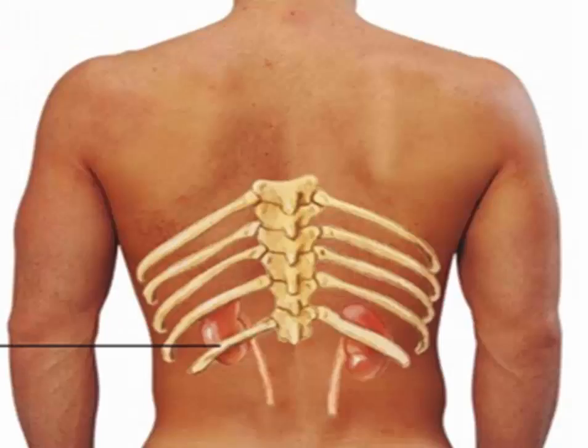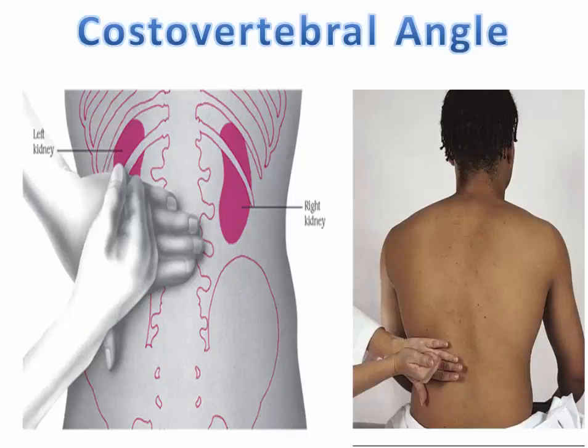Kidney assessment. If you look here, the kidneys are protected by the abdominal organs, ribs, and muscles of the back, and may not be palpable under normal circumstances. Costovertebral angle. This percussion of the kidneys helps assess pain or tenderness. Assist the patient to a sitting position and stand behind them. For indirect percussion, place the palm of your non-dominant hand over the costovertebral angle. Strike this area with the ulnar surface of your dominant hand, curled into a fist.